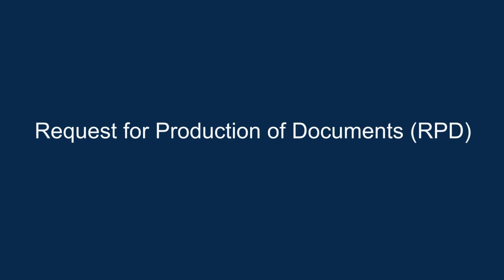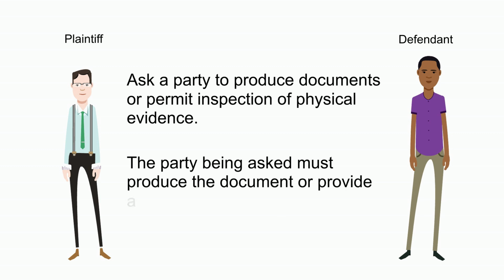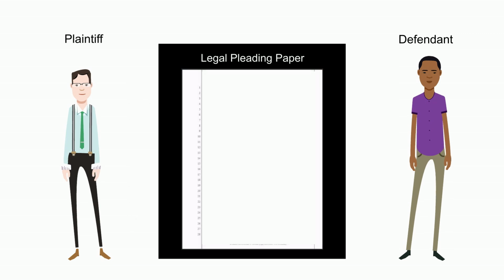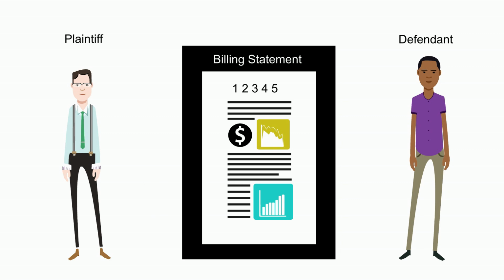Request for production of documents, RPD. Ask a party to produce documents or permit inspection of physical evidence. The party being asked must produce the document or provide a legally viable reason why they will not produce it. Answer must be completed on pleading paper. For example, please produce all billing statements from credit card with account number 12345.